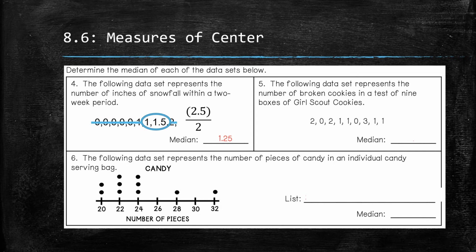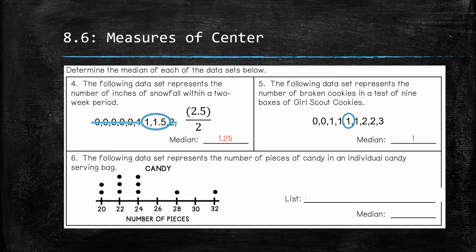Number 5, our data represents the number of broken cookies in a test of 9 boxes of Girl Scout cookies. We're going to go ahead and order our data from least to greatest. I have 9 data points, so I just need to calculate which one is in the middle. So our median is 1.